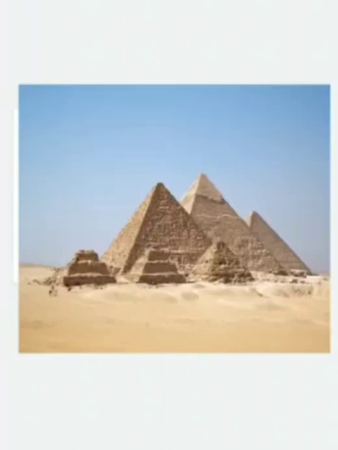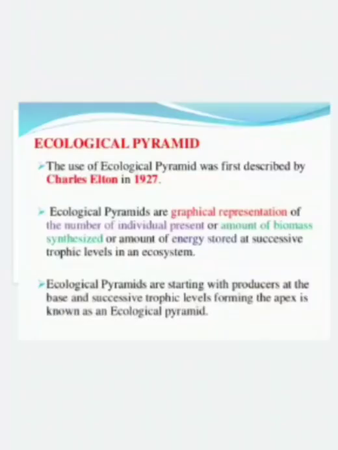When we see the picture of a pyramid, generally the structure of a pyramid is a geometrical shape. So the ecological pyramids, according to Elton, are also in the shape of a pyramid, in a geometrical manner. Ecological pyramids were first described by Charles Elton in 1927. Charles Elton, a famous scientist, developed the idea of the ecological pyramid. Hence, they are also known as Eltonian pyramids.